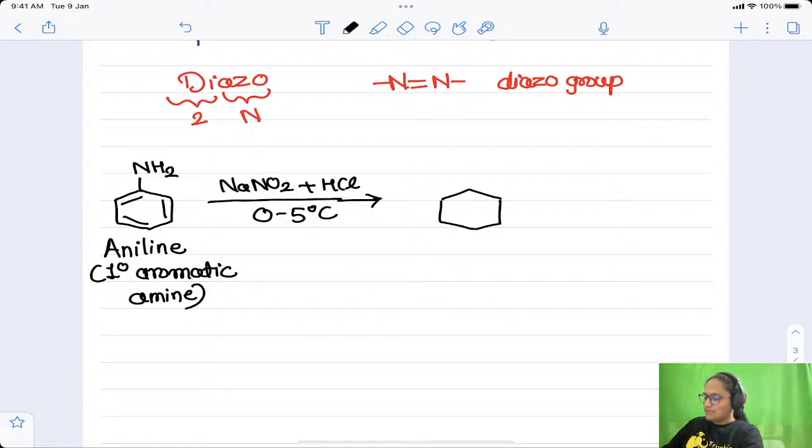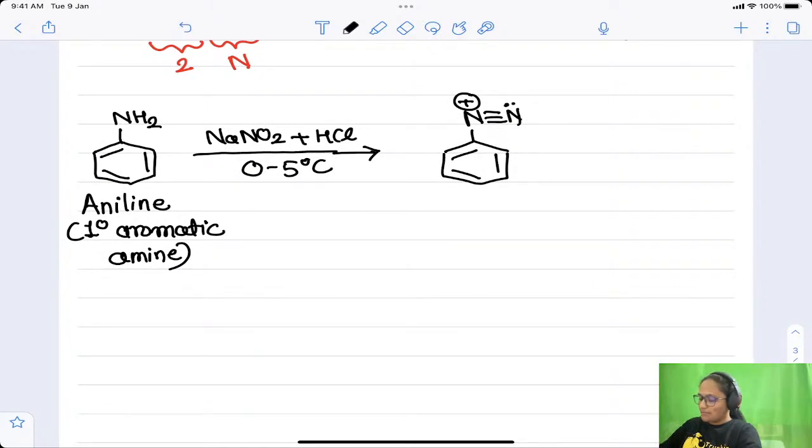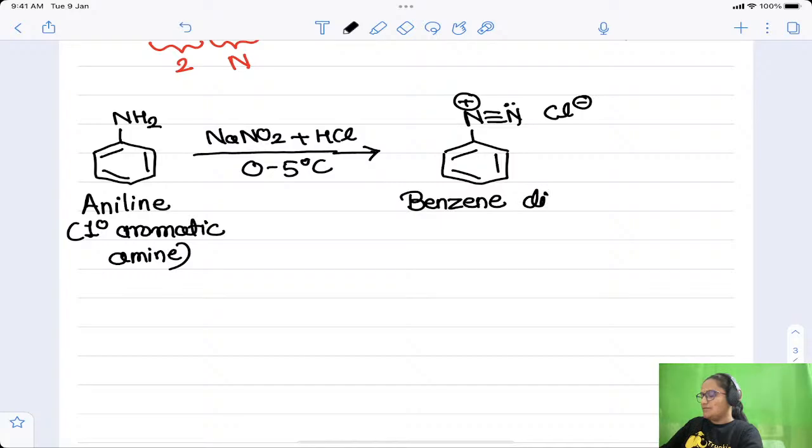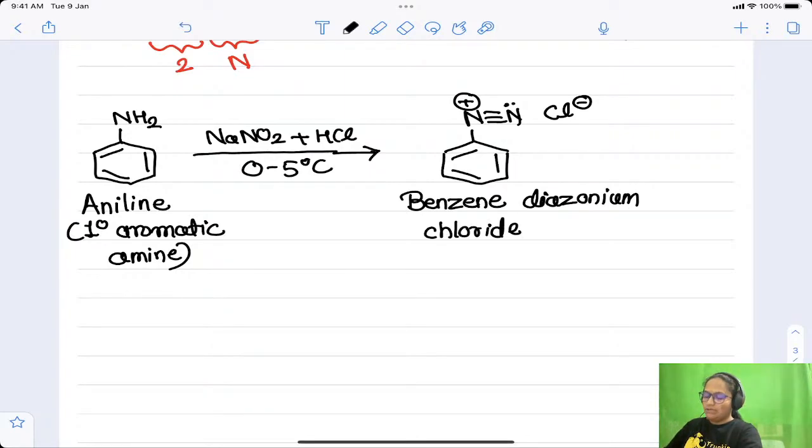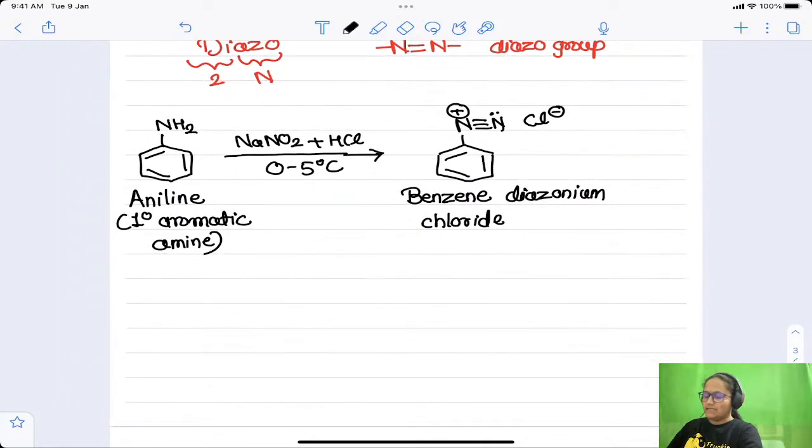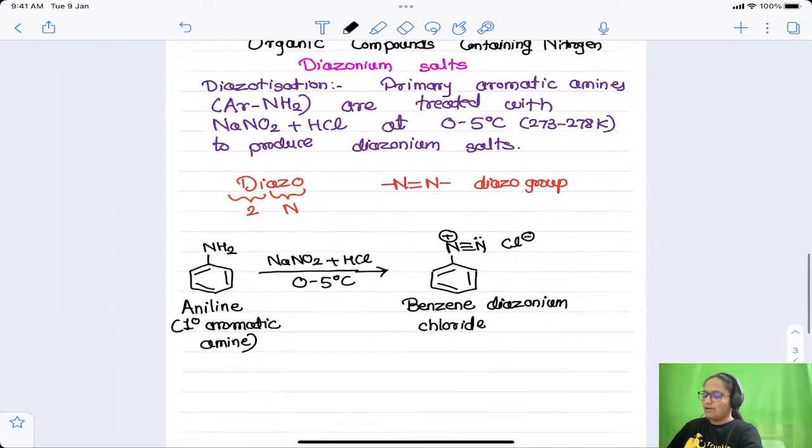So what is the structure of this diazonium salt? It is like this: N triple bond N, positive charge on this nitrogen, and Cl minus is the counter ion. This is called benzene diazonium chloride. As chloride is the counter ion, instead of salt I will write chloride. If it is bromine, then bromide, and accordingly we will change the name. So this is the general reaction for diazotization.